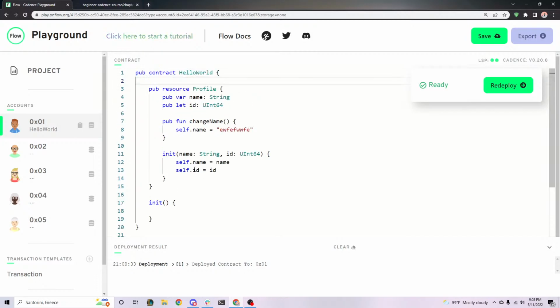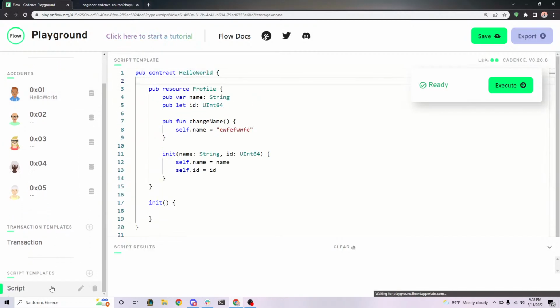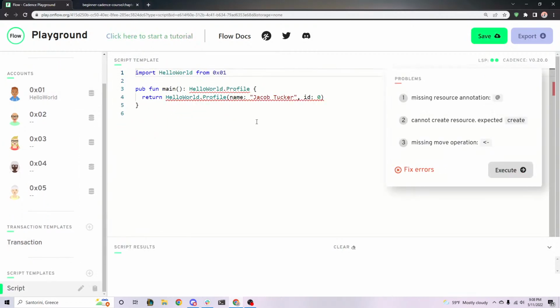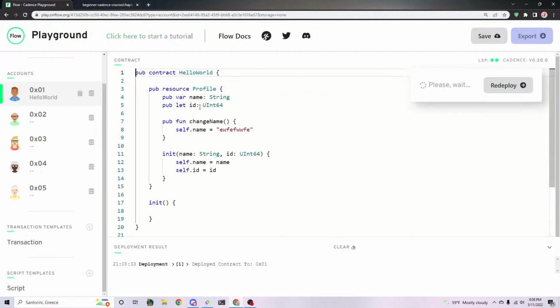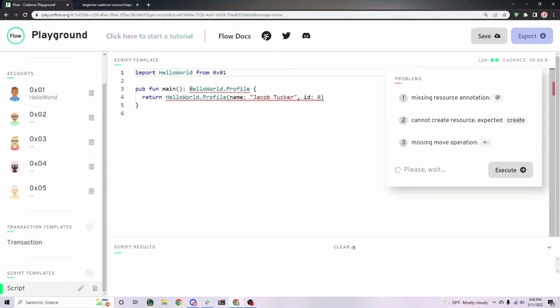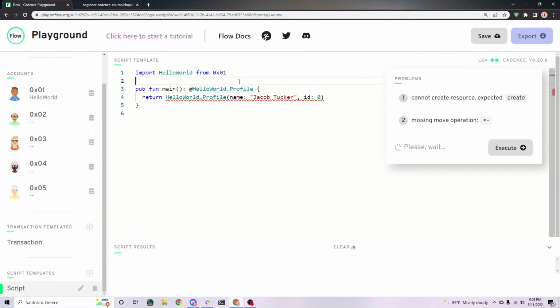Boom, we redeployed. And now if we go back to our script, hopefully it should give us some errors. Yep, and it does. So there's a lot of different things going on. What's the problem here? Well, one, it says missing resource annotation. The reason for this is that the one difference between a struct and a resource is that when you're referencing a type of a resource, you have to put an @ symbol in front of it. So that's one difference right there. If you see a little @ symbol in code, that means it's a resource.